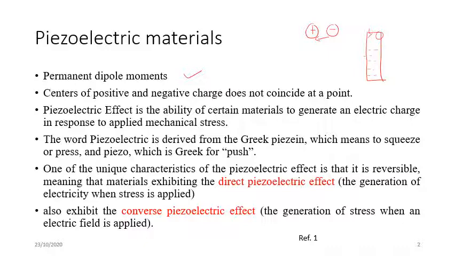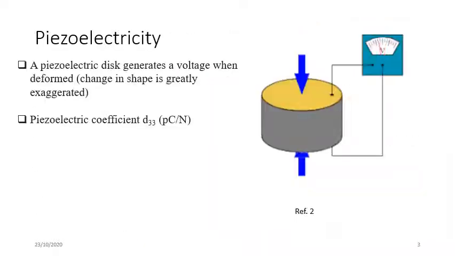In the direct effect, there is generation of electricity when stress is applied; when we press these materials, the charges get separated on the two surfaces. In the converse piezoelectric effect, there is generation of stress when we apply an electric field. We will see these in detail one by one.